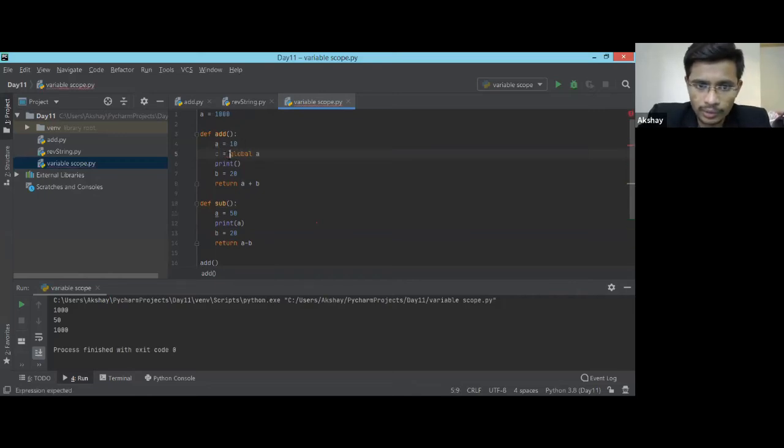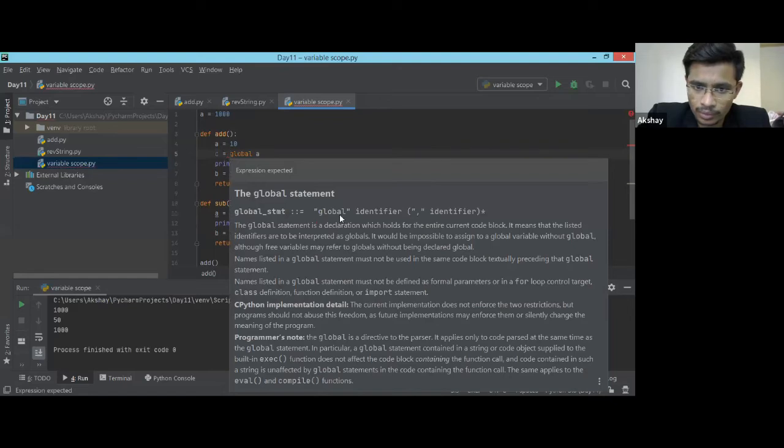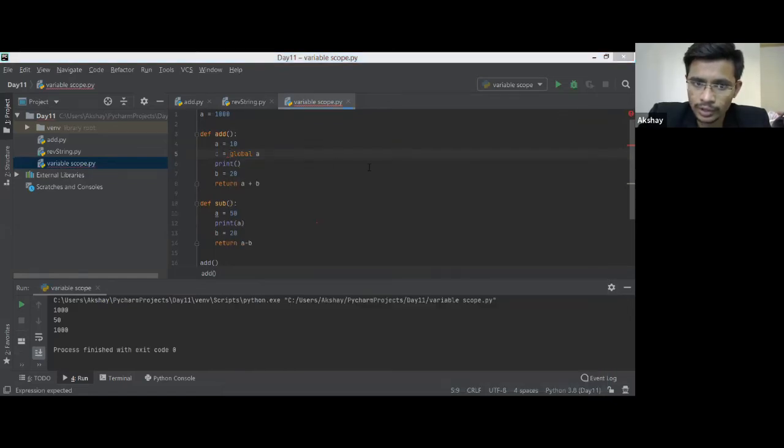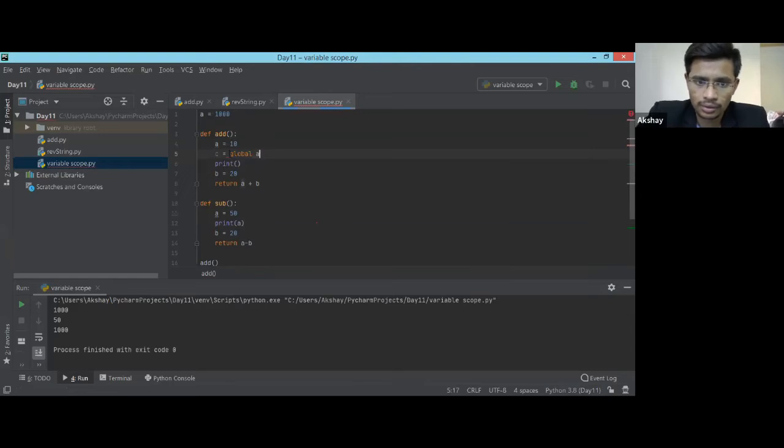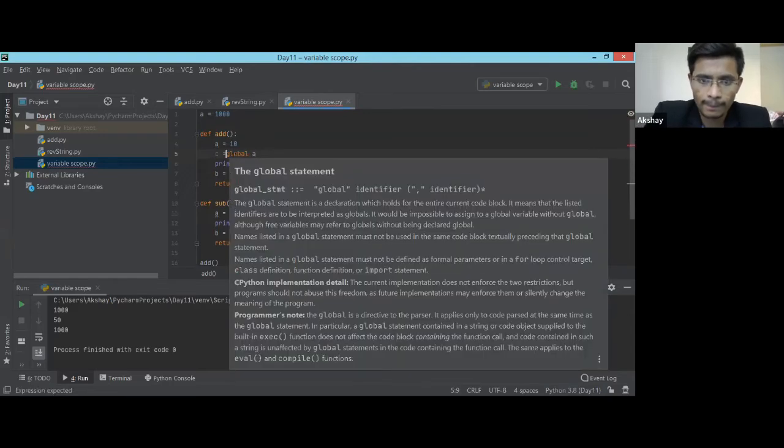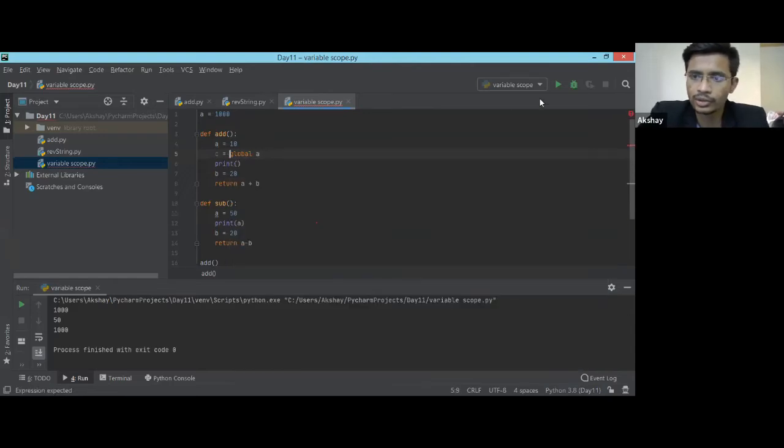Why is it showing an error? In front of the variable. That is what I did. I'm not able to understand what is happening. Yeah, Suraj, help me out with this.